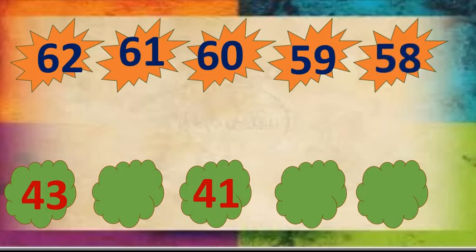There comes number 58. 62, 61, 60, 59, 58. We fill these blanks with the help of backward counting. Completed. Leave one line and write these numbers 43 and 41 and leave the place as you have seen on the board. You don't need to draw the shapes, just make a simple blank.